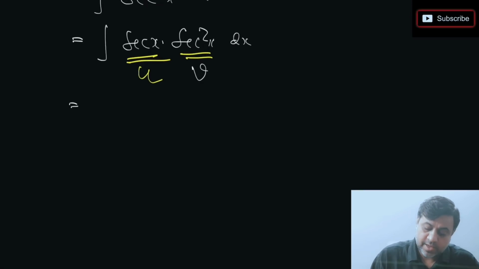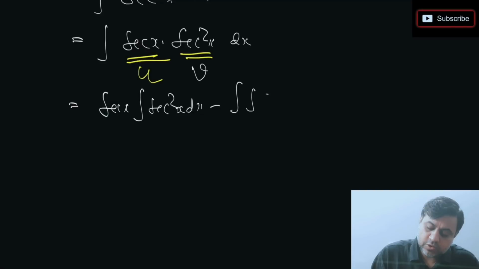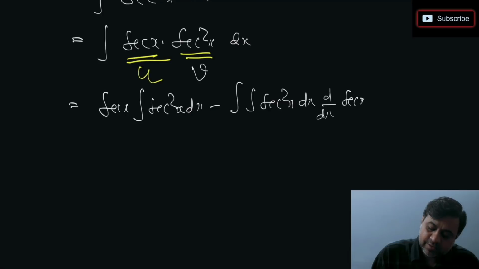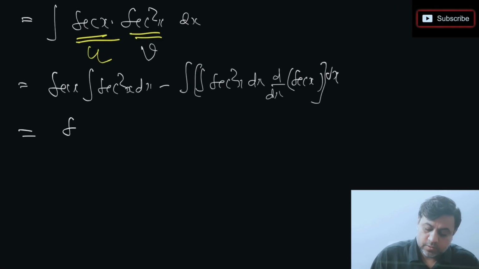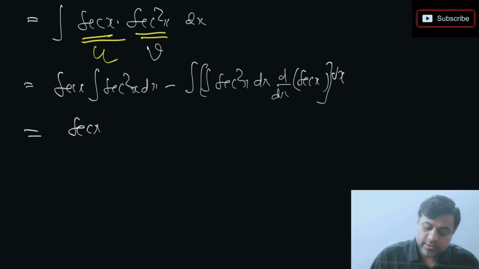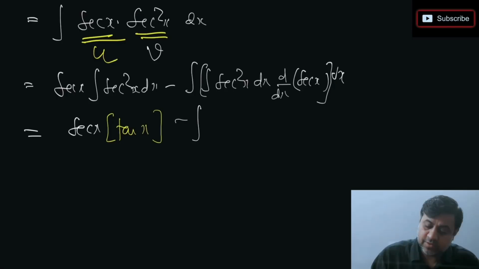So I keep u as it is. Integrate sec square x minus integration of sec square x, and we'll be taking the derivative of sec x. Okay, everything with respect to x. Let's solve this further. So what we do here is we'll take integration of sec square x. Do you remember what is integration of sec square x? Integration of sec square x is tan x minus integration of sec square x tan x. What is the derivative of sec x?